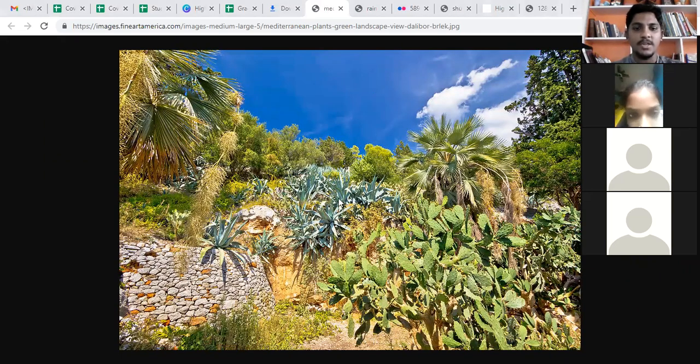This is called Mediterranean vegetation. In Mediterranean vegetation places, the plants look kind of mixed. Dates, trees and all, everything, dates and all will grow from this land. Fine. So that's all about it.